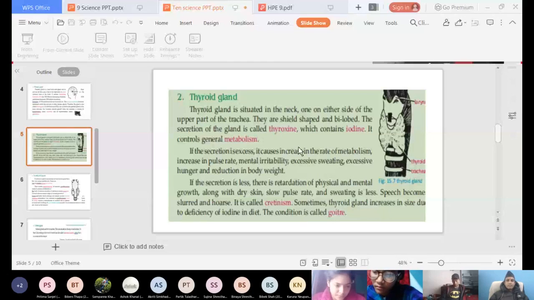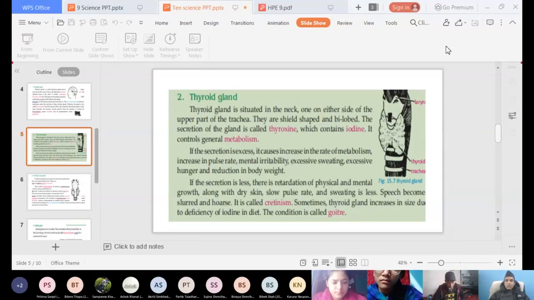Excessive sweating. So we produce sweat more and more, and we become hantakali. Hantakali means excessive hunger. We like to eat more food, but the weight does not increase. The weight decreases.